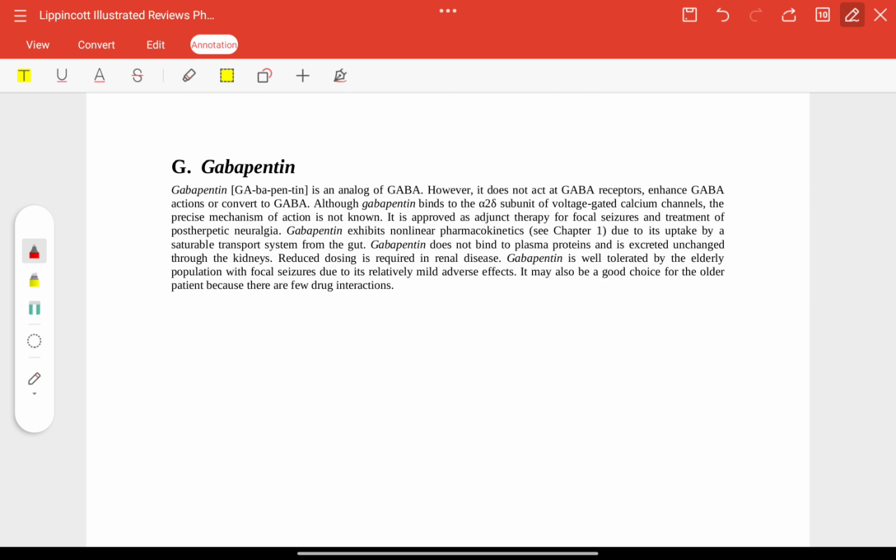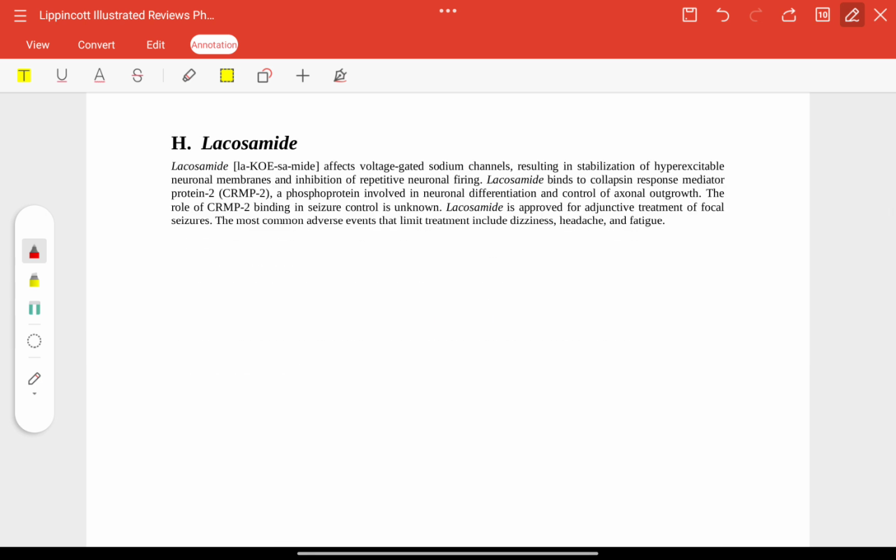Gabapentin, an analog of GABA. It does not act on GABA receptor, but it enhances actions or conversion to GABA. Gabapentin will bind to the alpha 2 delta subunit of voltage gated calcium channels. Gabapentin will not bind to plasma protein. It is well tolerated by elderly and has few drug interactions.